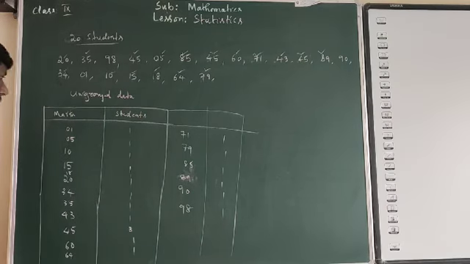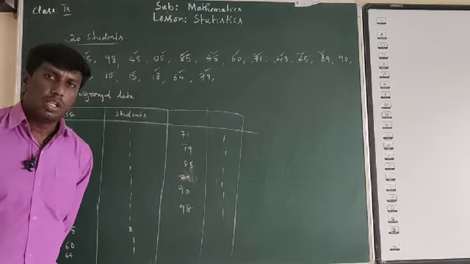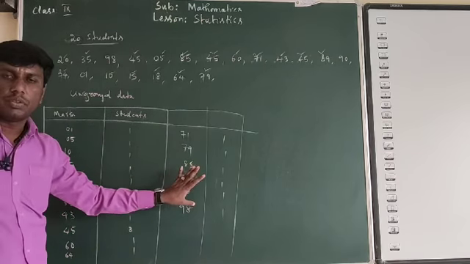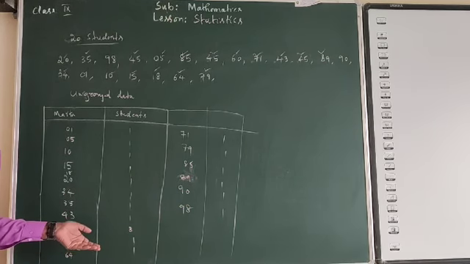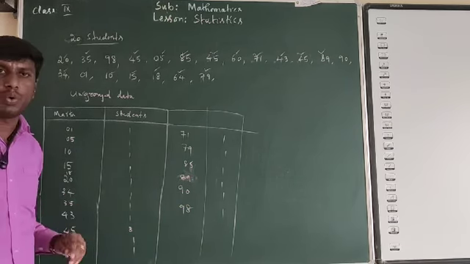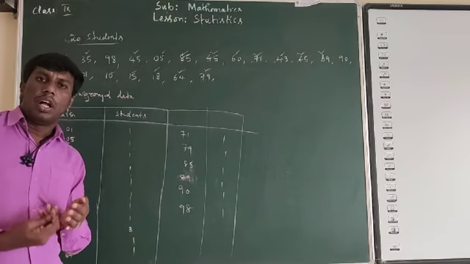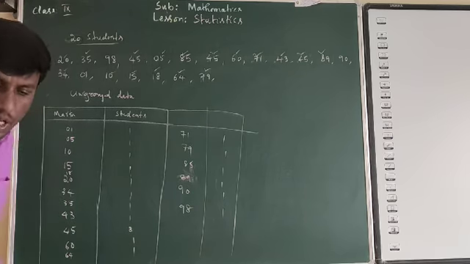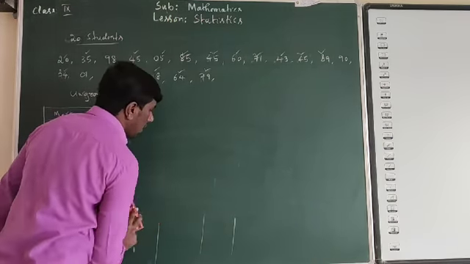Okay, so this is ungrouped data. This is the raw data. The frequency of the students and marks we have written. This is one type of representation, and we have learned the grouped data also, right? How will you represent it in terms of grouped data? The same data we will represent in terms of grouped data.